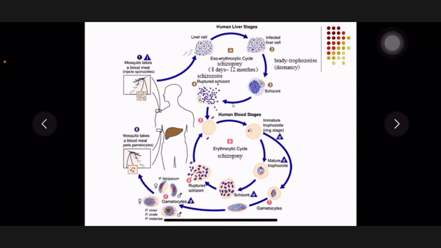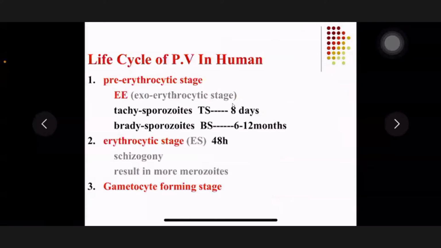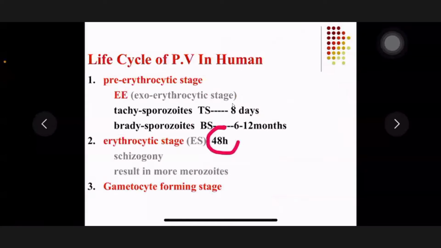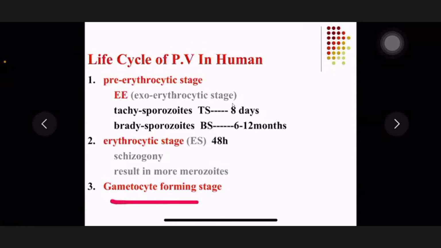So here is the life cycle in humans. Now the review for humans: extra-erythrocytic stage, for tachysporozoites it is 8 days, for bradysporozoites 6 to 12 months. Then erythrocytic is on average 48 hours, resulting in more merozoites and the gametocyte forming stage.